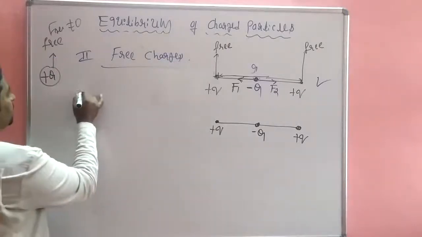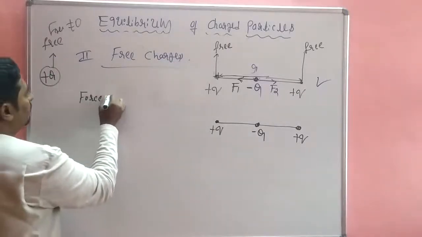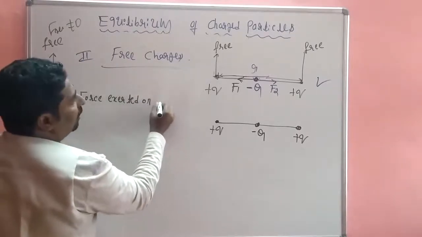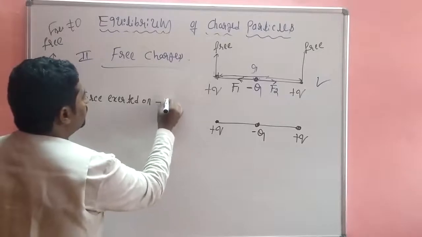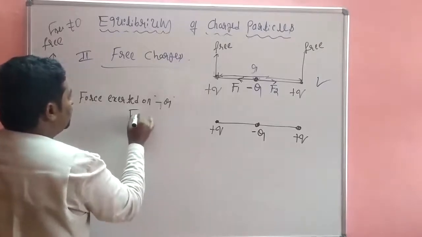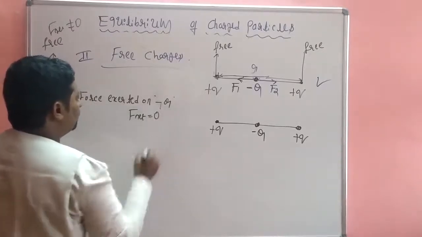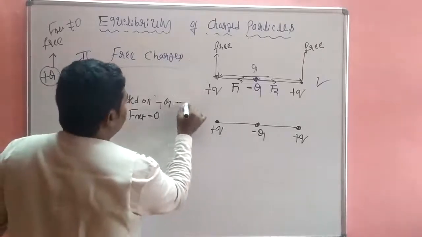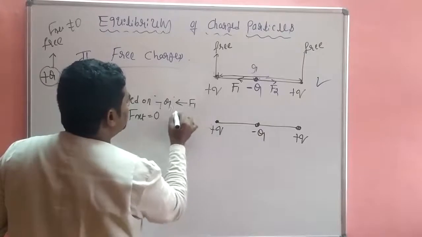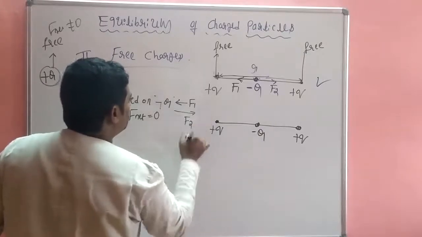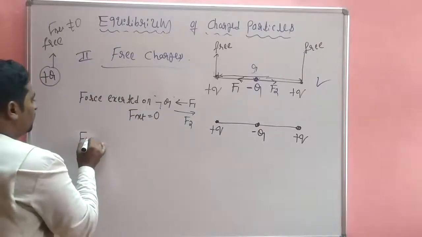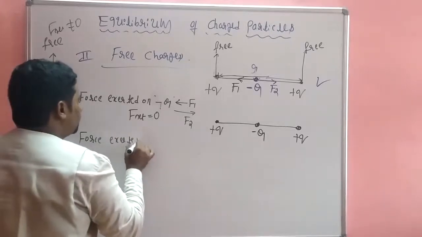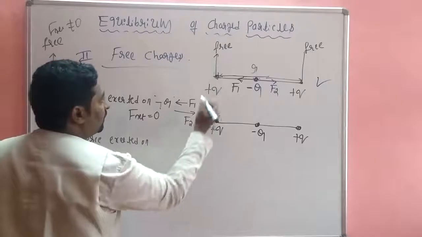Force exerted on minus q. How much did we get here? Did we get net force 0 now? Because F1 is in this direction, F2 is in this direction. Force exerted on plus q.